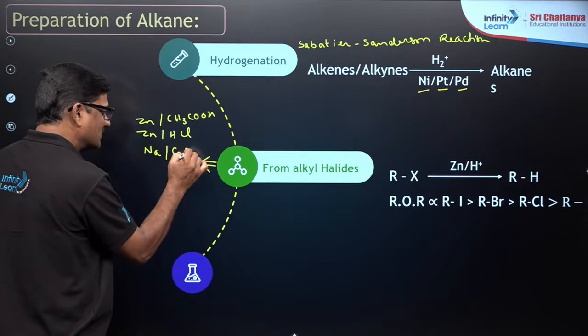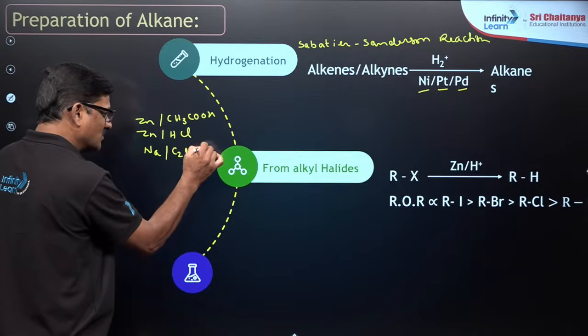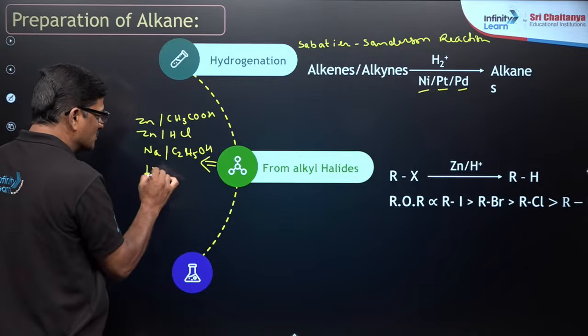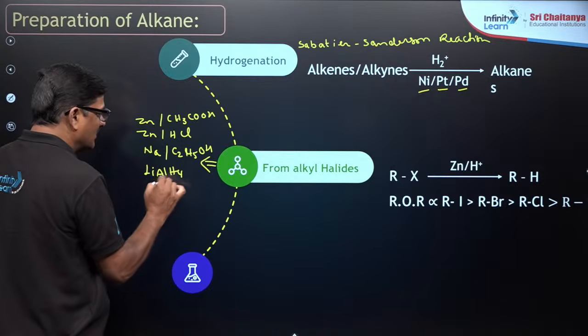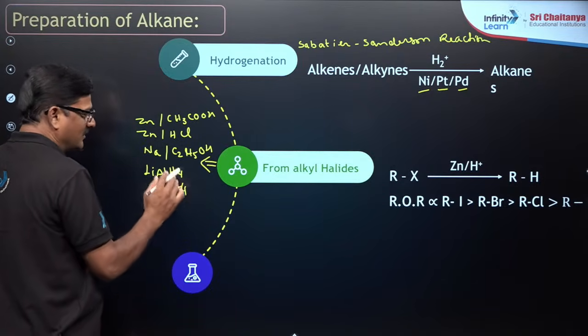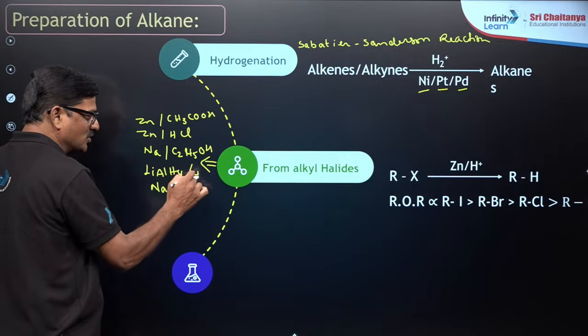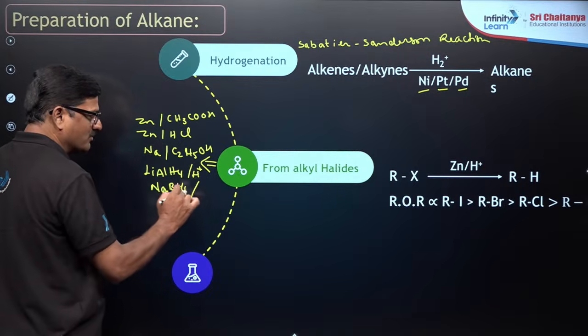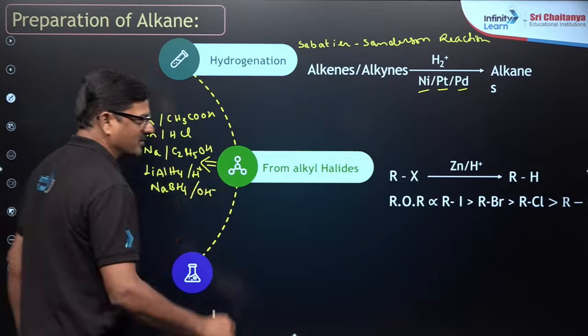These are all good reducing agents. You can also use lithium aluminum hydride, or sodium borohydride. Whenever lithium aluminum hydride is used, use acidic medium, and when sodium borohydride is used, use the basic medium.